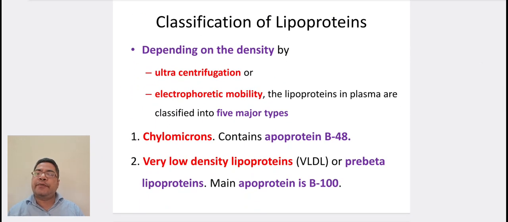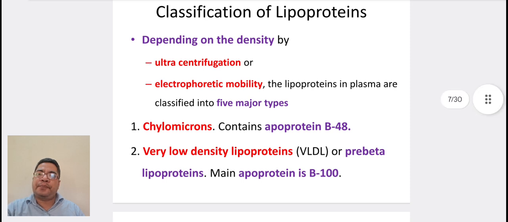Coming to classification of lipoproteins. Depending on the density by ultracentrifugation or electrophoretic mobility, the lipoproteins in plasma are classified into five major types. First, chylomicrons. It contains apoprotein B48. Second, very low density lipoproteins or pre-beta lipoproteins. Main apoprotein is B100.